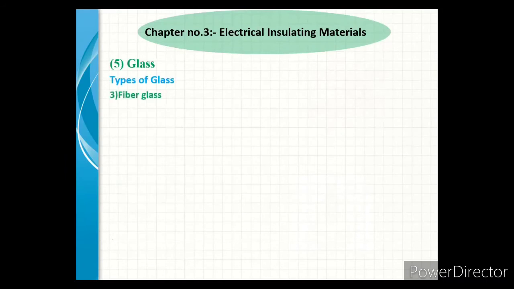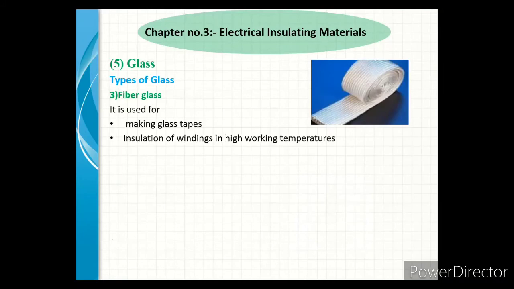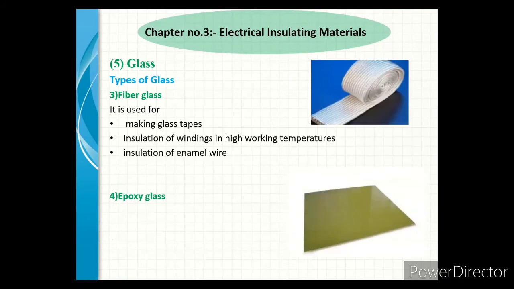The third type of glass is fiberglass. It is used for making glass tapes, insulation of windings at high working temperature, and insulation of enamel wire. The fourth type of glass is epoxy glass, used in PCB making, terminal holders and instrument cases.